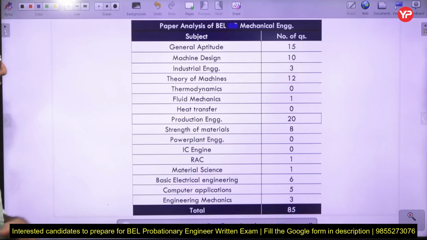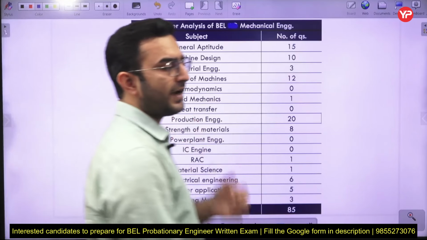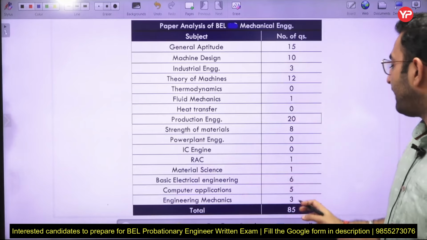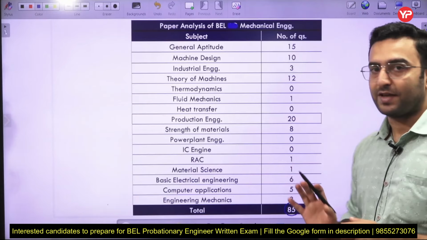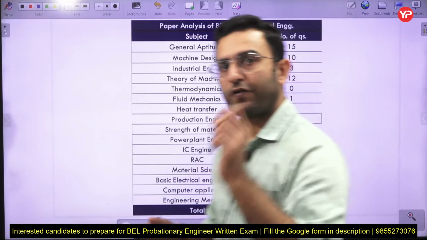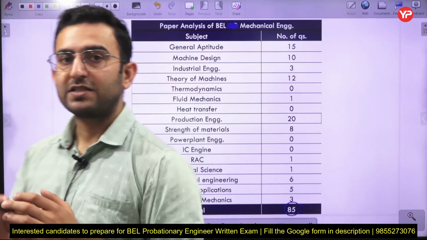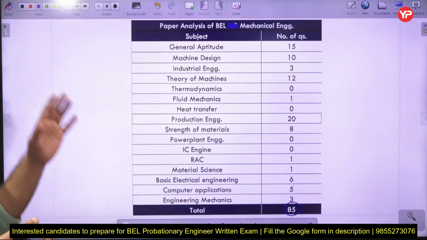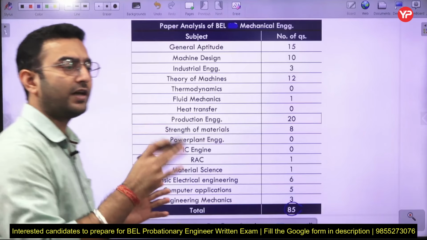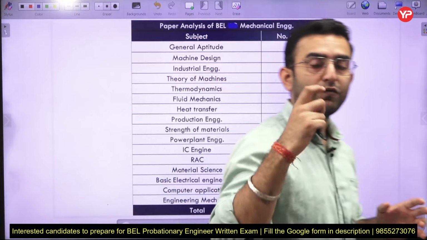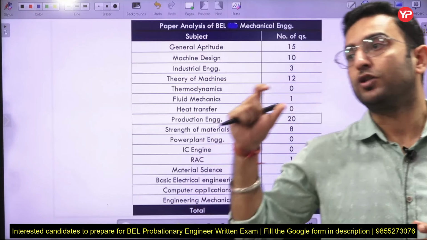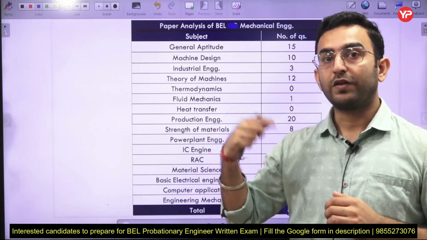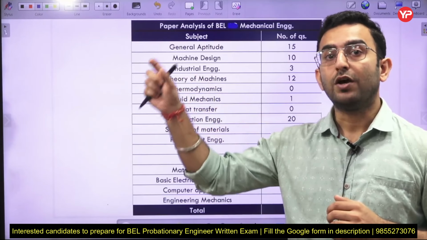Before proceeding further, let me provide you some paper pattern. How many questions have been asked? There are a total of 85 questions in this particular exam. Out of these 85 questions, 15 are from the non-technical portion and the remaining 70 questions are from the technical background. As I told you, this paper has been conducted for mechanical, electronic and computer science for a specific post, so they want a candidate who has a basic understanding of all the mechanical disciplines, along with knowledge related to experience.